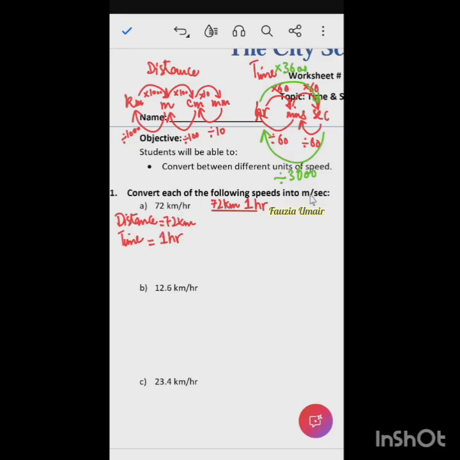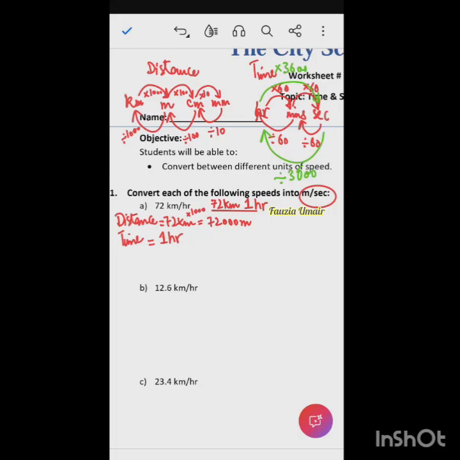So now the required unit is meter per second. 72 kilometers are how many meters? Kilometer to meter, so we need to multiply by 1000. So 72,000 meters. Simply, we have converted the distance from kilometer to meter. Meter is the required unit.